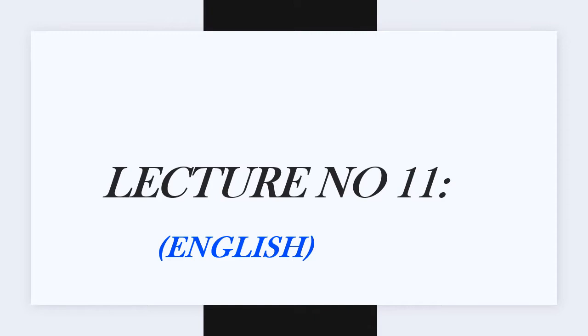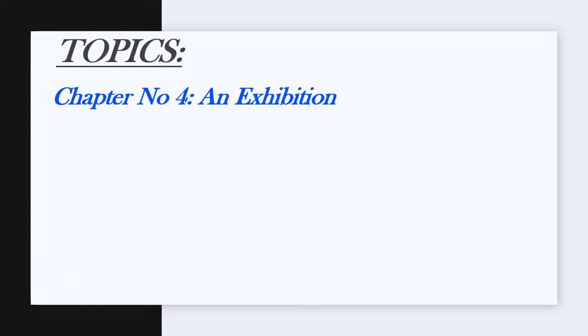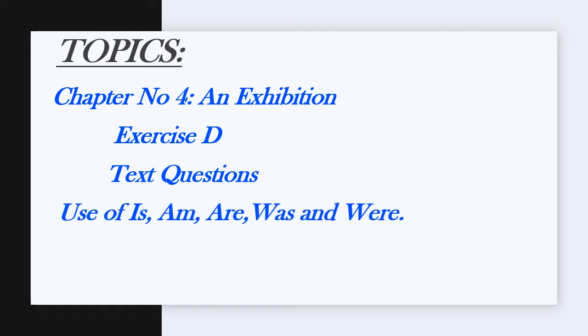This is our lecture number 11 of English. The topics we shall discuss in this lecture are from English A: we shall do chapter number 4, An Exhibition, and we shall do exercise D and text question. Then after it we shall do use of is, am, are, was and were, and we shall do exercise 1 and exercise 2.